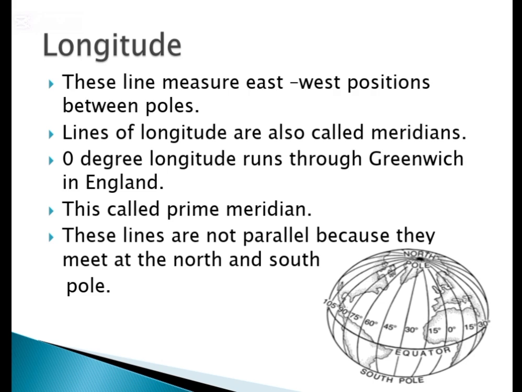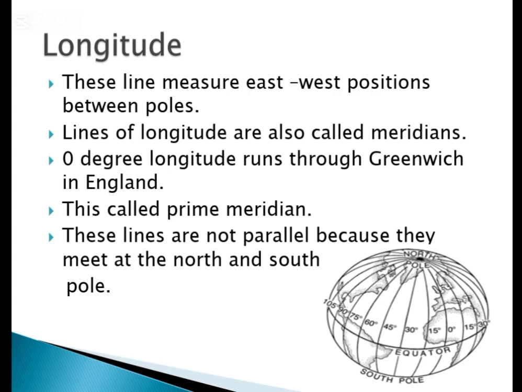Now let's discuss longitude. Basically, the lines of longitude measure east west position between the poles. These lines are measured in degrees. Lines of longitude are also called meridians. 0 degree longitude runs through Greenwich in England. Greenwich is the name of a place in England, and the line of longitude goes through that area, so this is called the prime meridian.